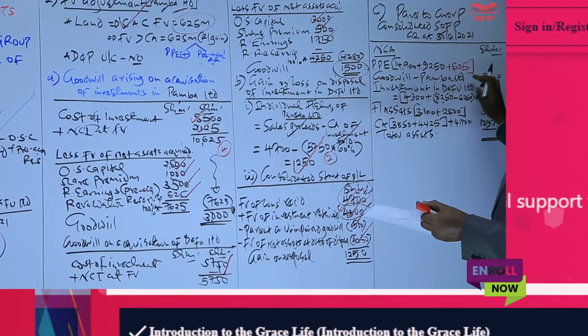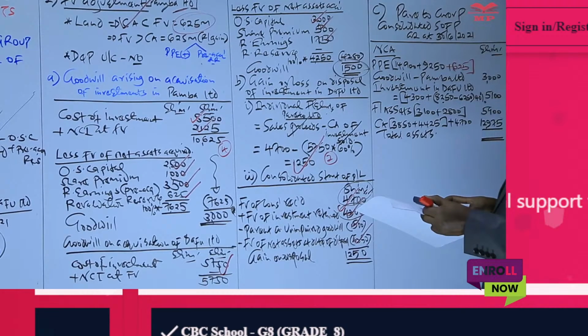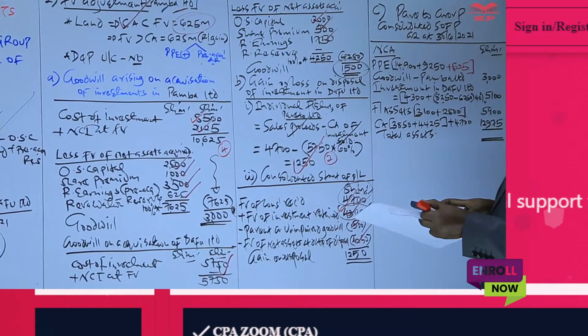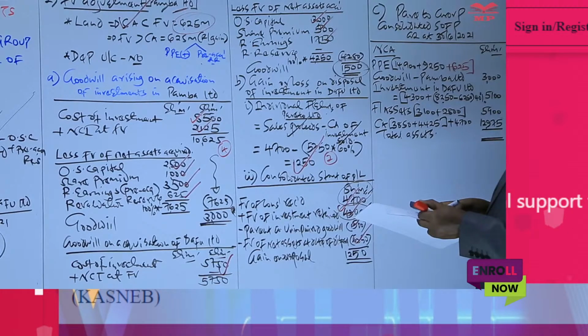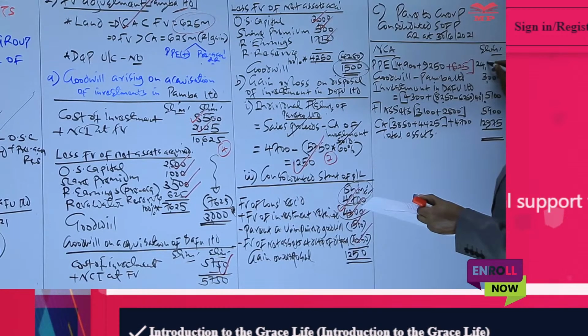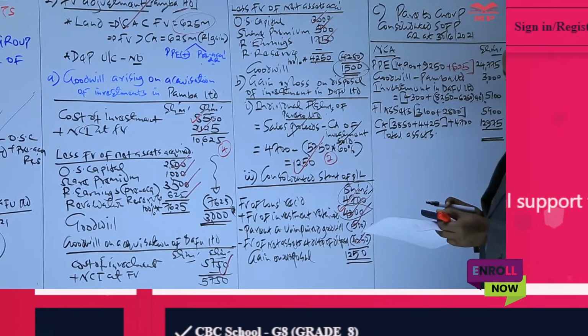Okay, so we get the final figure for PP. We have 49 plus 9250 plus 625, which will give us 24,775.